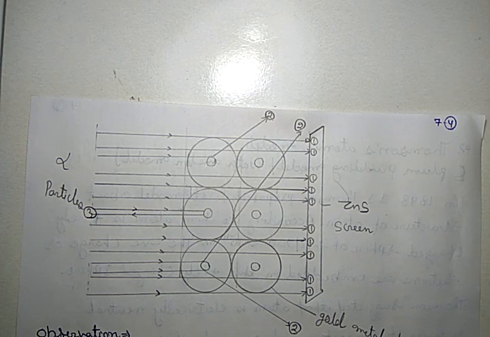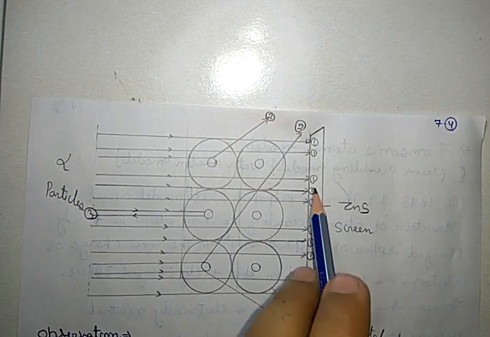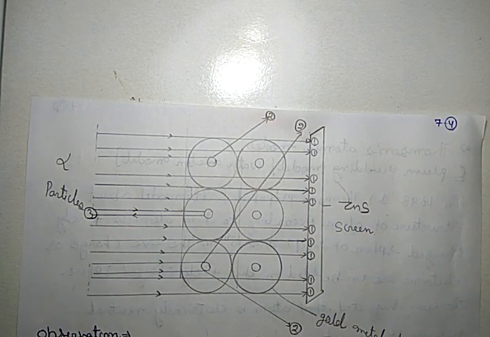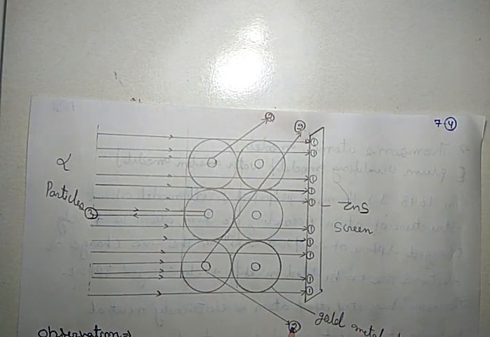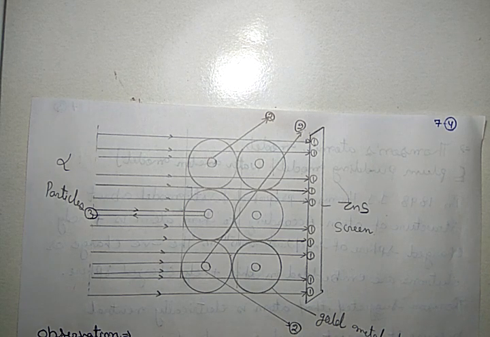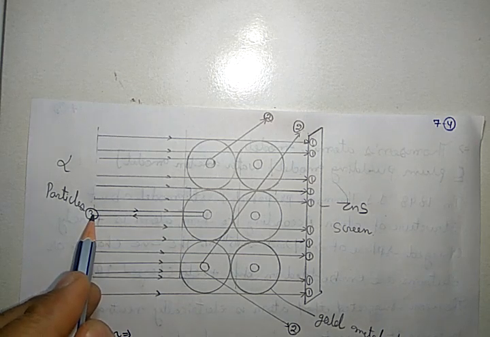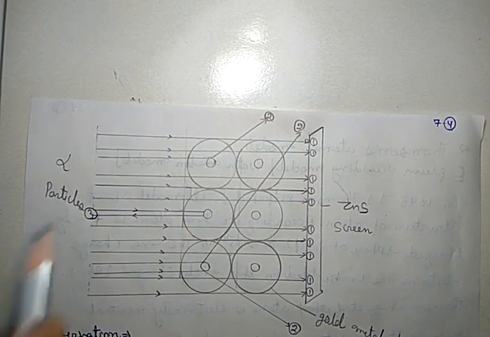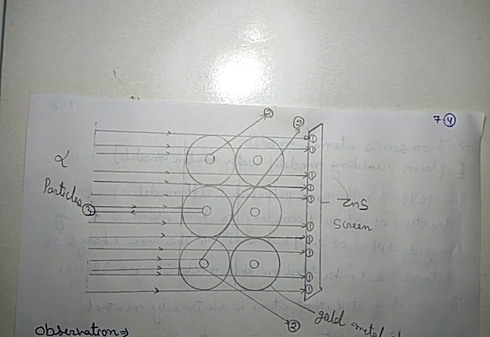He observed that most alpha particles, which I am indicating as 1, passed without any deflection. Second, few alpha particles, denoted by 2, were deflected with a small angle, and very few alpha particles came back at 180 degrees, that means on the same path.